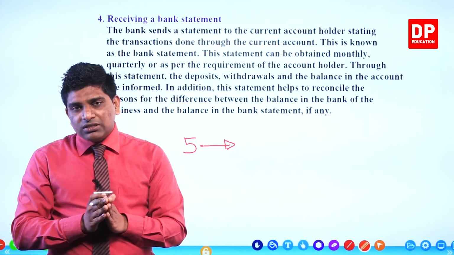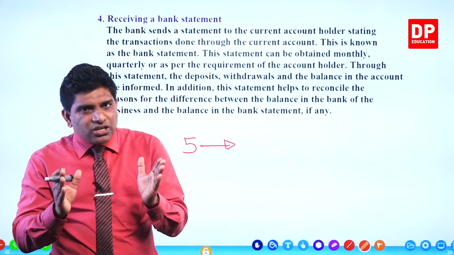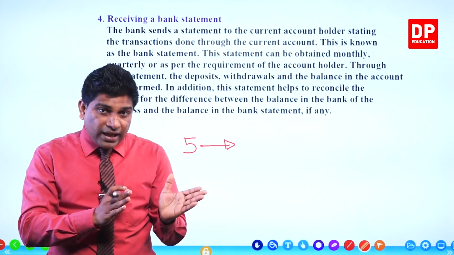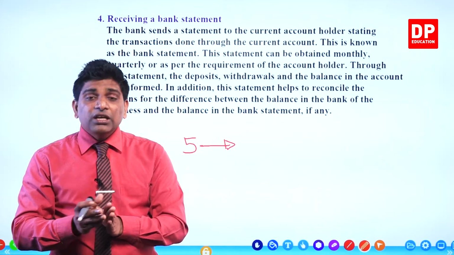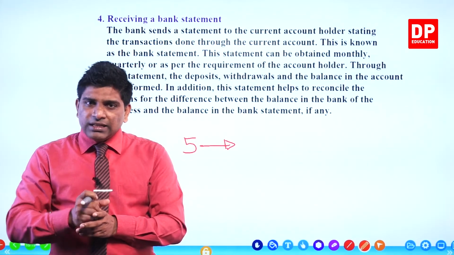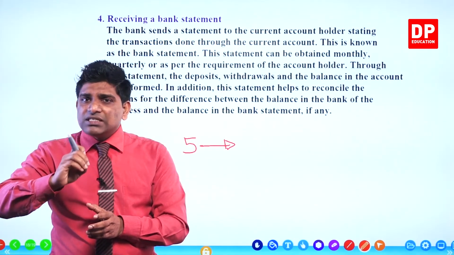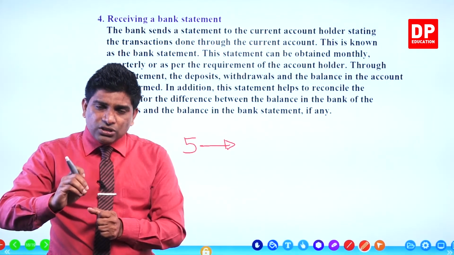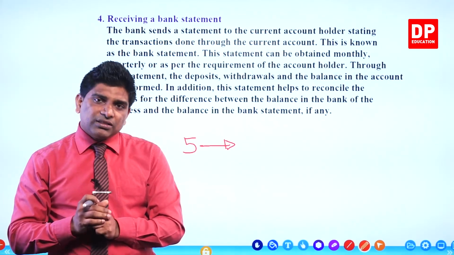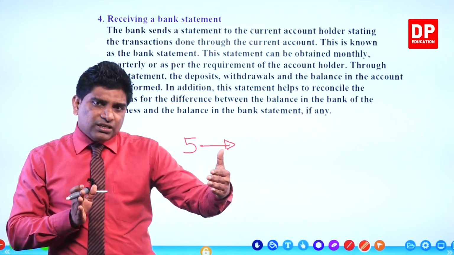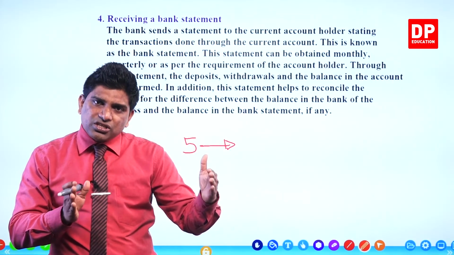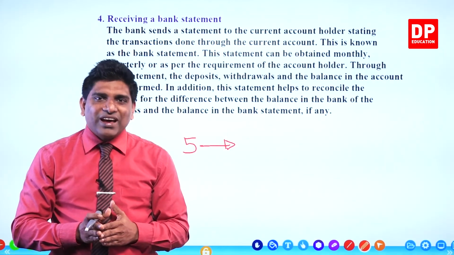So all the transactions done by you with the bank through the current account are included in this document. That document will be sent by the bank to you at the end of every month. If you want to check the summary of the transactions done by you, you can use that bank statement.